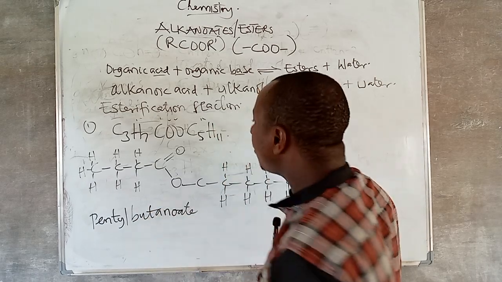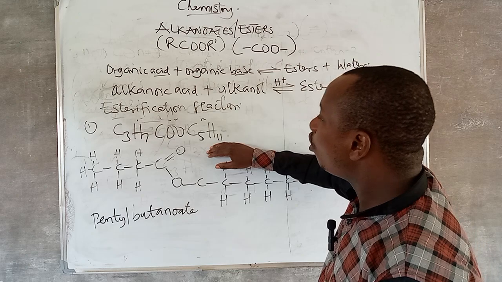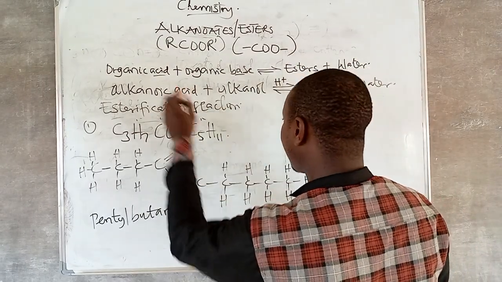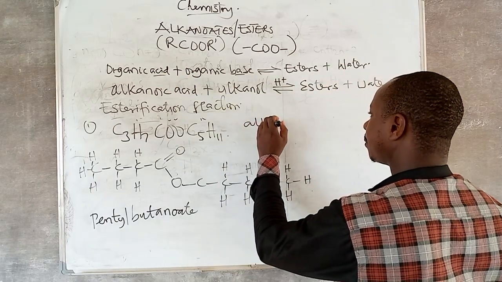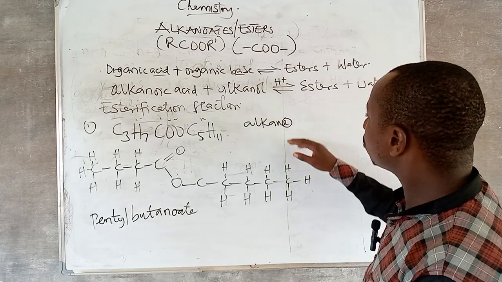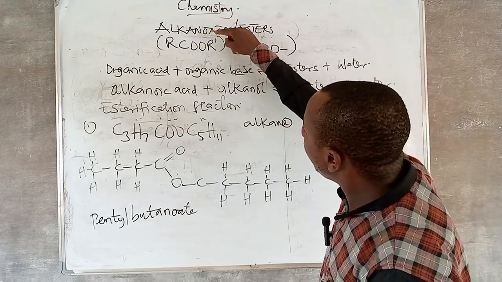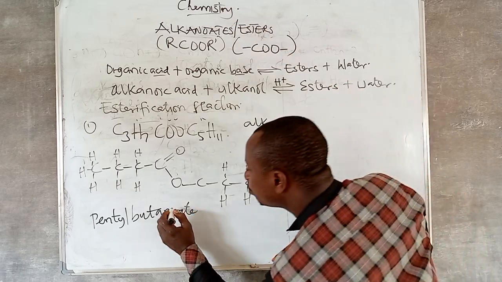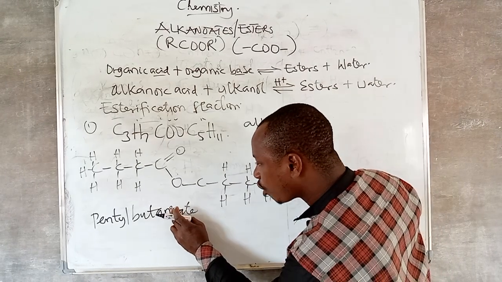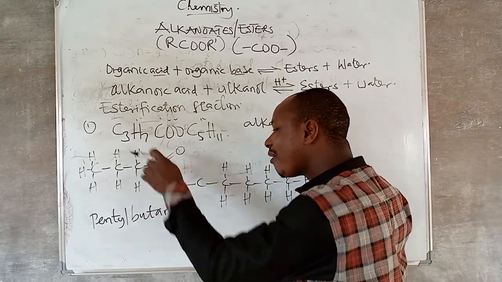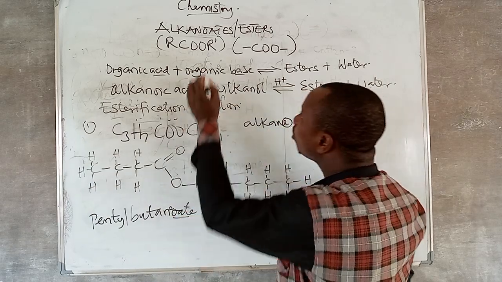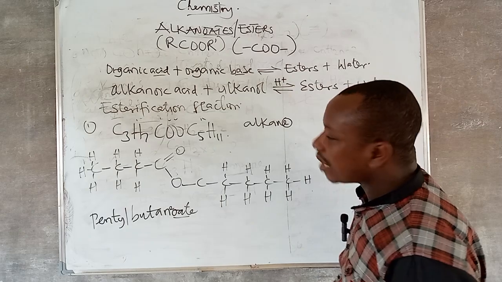Butanoate. So the name of this compound is pentyl butanoate. Remember, the E ending of alkane has been removed and substituted with OATE. So this is supposed to be butane properly. But the E ending of alkane has been removed and OATE substituted because the suffix of the parent is noate.